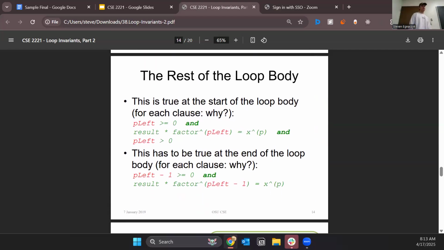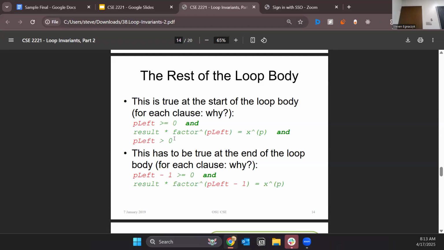So for the rest of the loop body, we have to maintain that the invariant is true, and these things must be true at the start of the while loop. So we need that p left is greater than or equal to 0, and that result times factor to the power of p left is equal to x to the p.